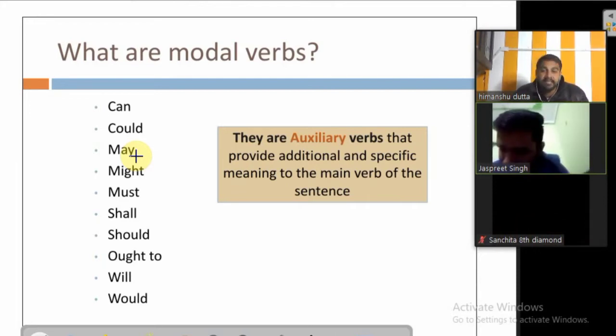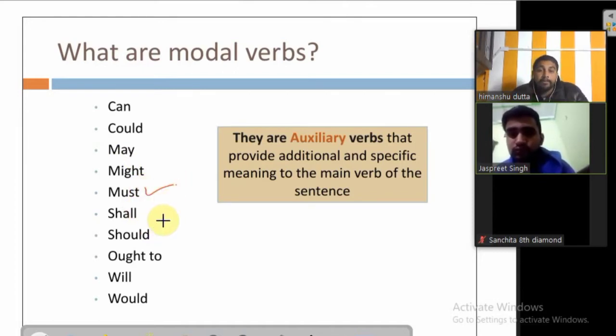Must. Must is used when we say that something is quite necessary, which is obligatory to do. Obligatory means without which the whole thing is going to fail. He must work hard, or he will fail. That means working hard is very important in that case, otherwise he will fail. Agar woh hard work nahi karega, matlab hard work karna zaroori hai. How much necessary it is, how much obligatory it is to do, we express it by the use of must.